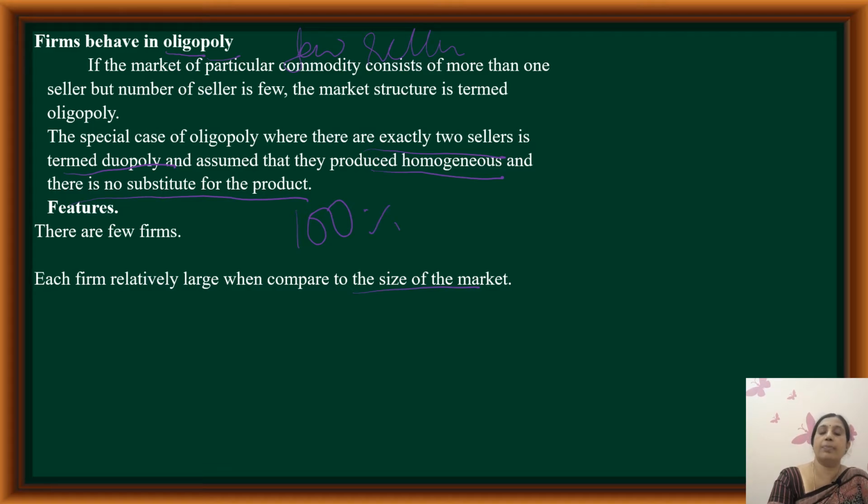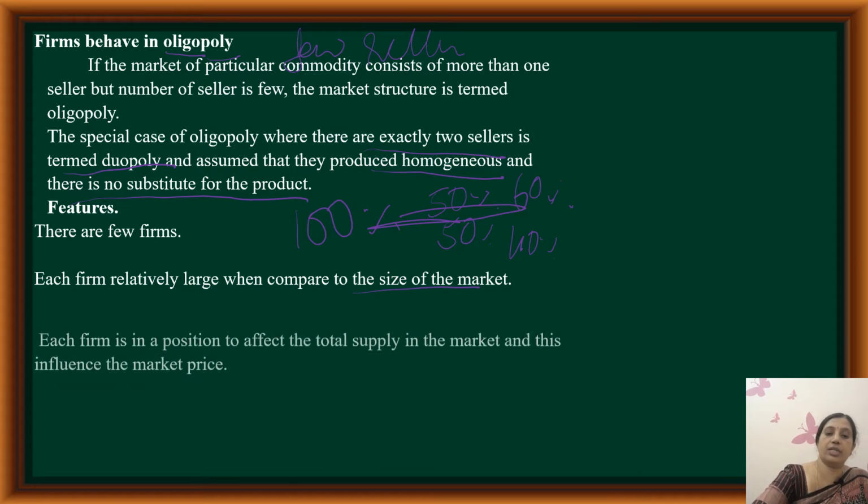If market demand is 100%, and there are two firms, each may be supplying 50%, or one is supplying 60% and another 40%.